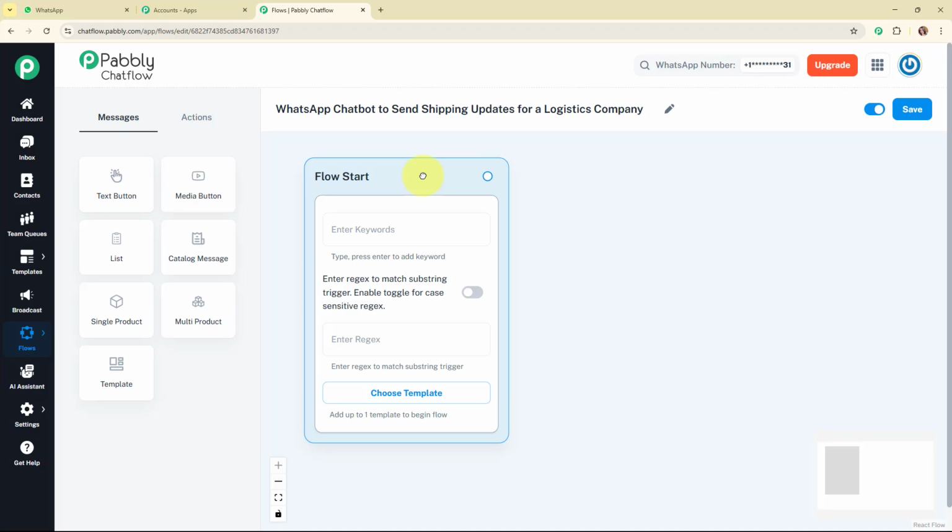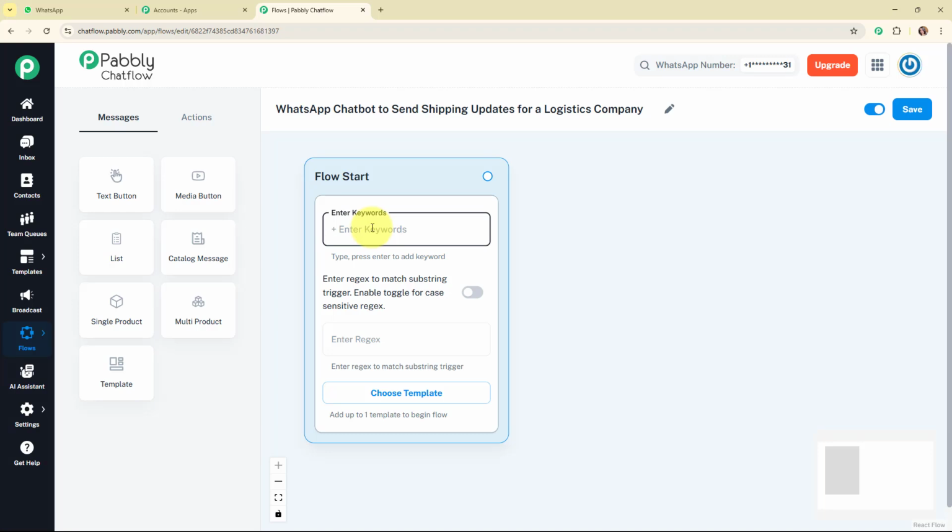So here you can see that you can set up the flow start as keywords, regex and template. If you wish to trigger your WhatsApp chatbot through a template, then you can choose the template from your template library. And if you want to trigger your WhatsApp chatbot through keywords or regex, then you can do it accordingly. Let's suppose you choose the trigger type as keywords, meaning the chatbot will activate when a user's message contains specific words.